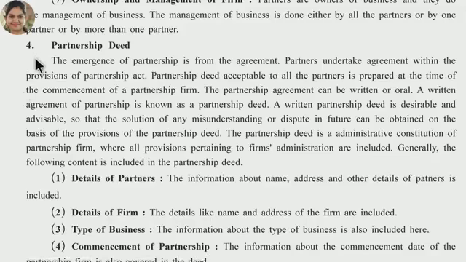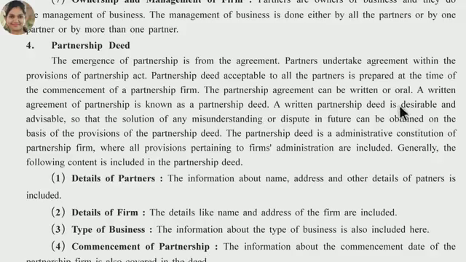Now the fourth point is the partnership deed. Now I will explain in short what a partnership deed is. A partnership deed is an agreement or contract between all the partners. This partnership agreement can be written or oral. A written agreement of partnership is known as a partnership deed. Okay girls, what is a partnership deed? A written agreement of a partnership is known as a partnership deed.